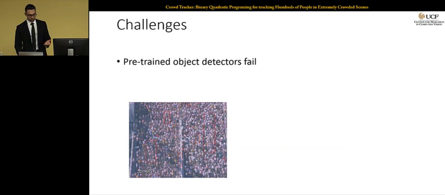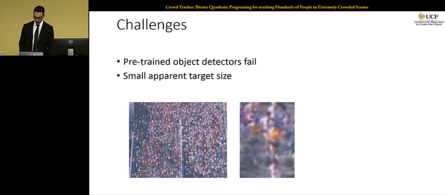There are several challenges that make this problem difficult. The first thing is that pre-trained object detectors fail to localize targets in these sequences. This is mainly due to the camera viewpoint. These sequences are captured by cameras facing down, where you can see the full body of targets, and also face and head detectors have shown low performance on these sequences.